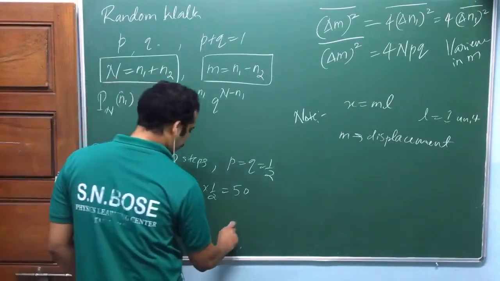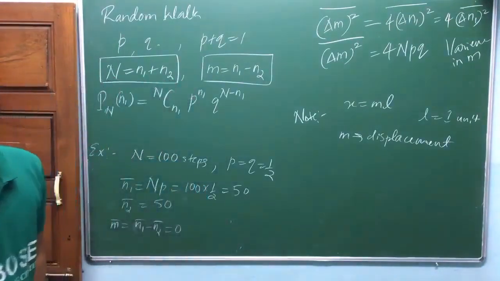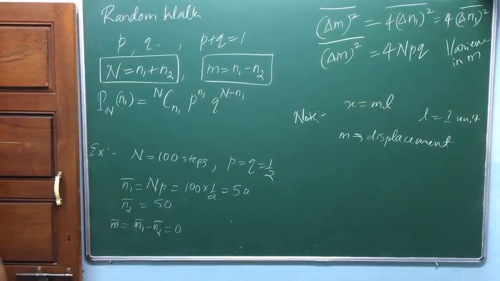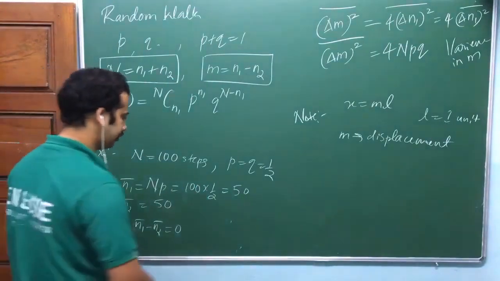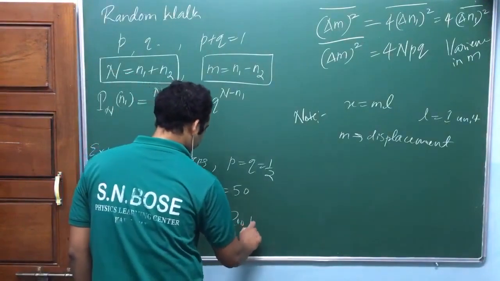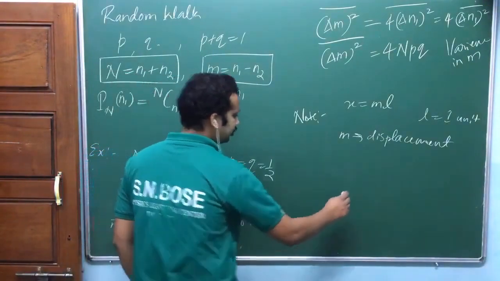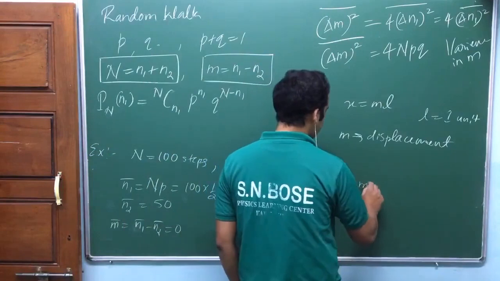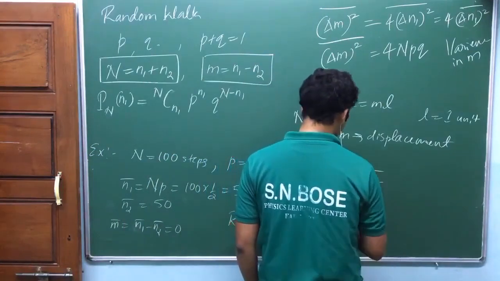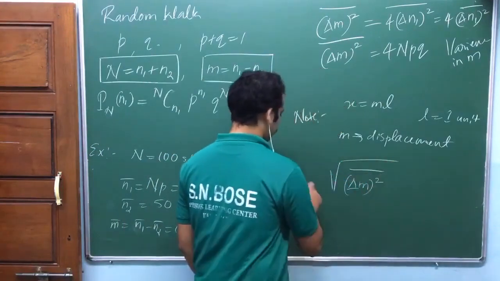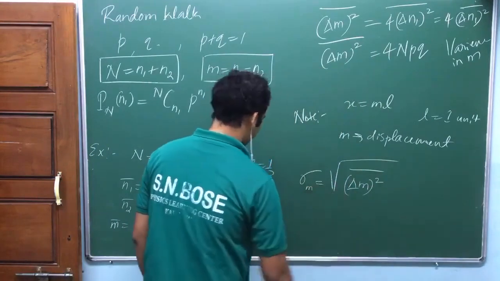That is 0. But he called that one displacement, okay? Root mean square deviation of the displacement. This one is called root mean square, okay? Delta m square, the mean, under root. This is sigma m.